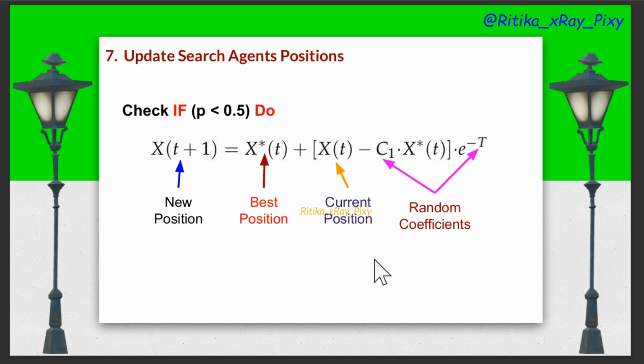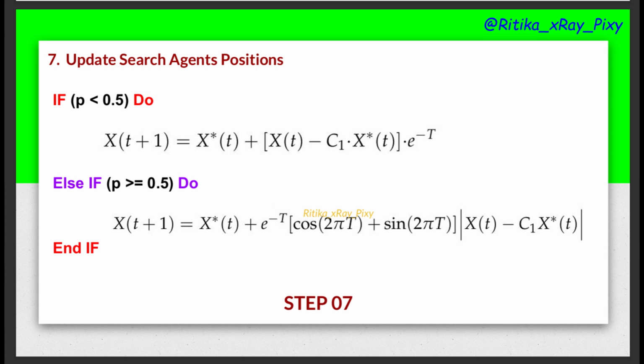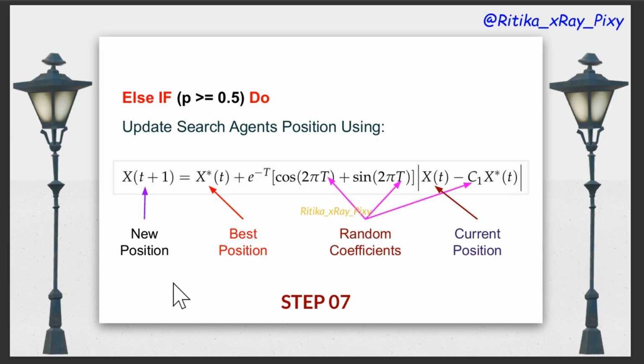After this, you can see we have capital T, that is our random coefficient, and here you can see this is the current position. So when P is greater than 0.5, we will update all search agent positions using this equation. When the value for P is less than 0.5, then we will update using this equation. Here this is the best position, current position, then the value for C1, again we have the best agent.